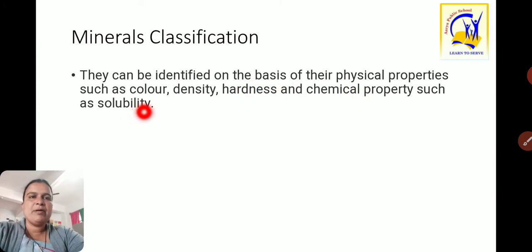So you have to remember minerals are classified into two categories: physical, based on physical properties, and chemical, based on chemical properties. Under the physical properties we see color, density and hardness, and under the chemical property we see solubility.